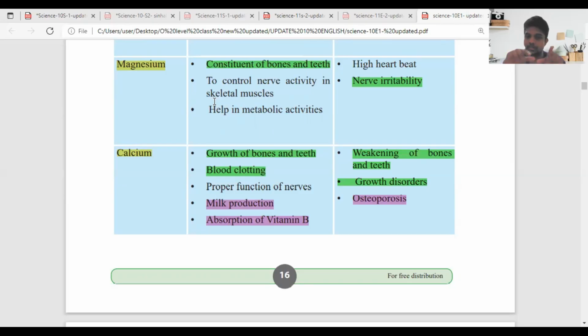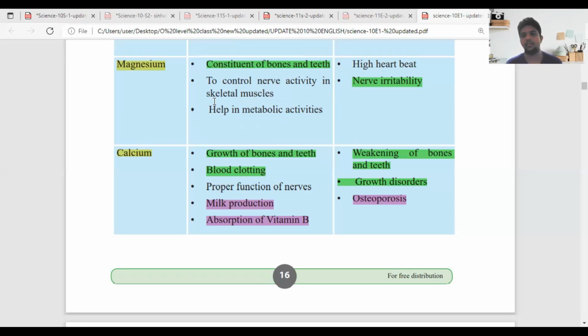For blood clotting, calcium is important. For the proper functions of the nerves and the transmission of signals it is also important. Milk production, calcium is a very important one. Absorption of vitamin B. Normally vitamins are of two types. First, water soluble, then the fat soluble lipids. Normally water solubles are vitamin B and C. All the others are fat solubles: vitamins K, A, D, E.